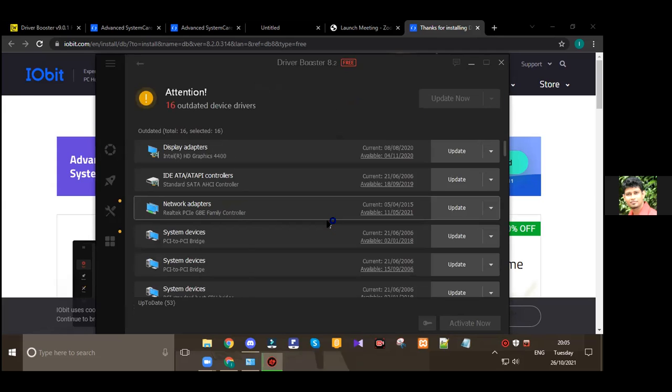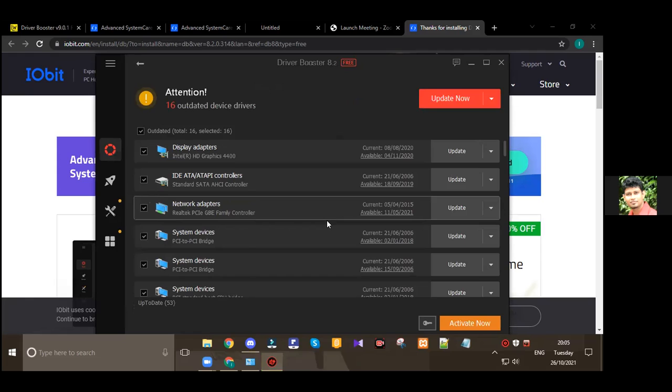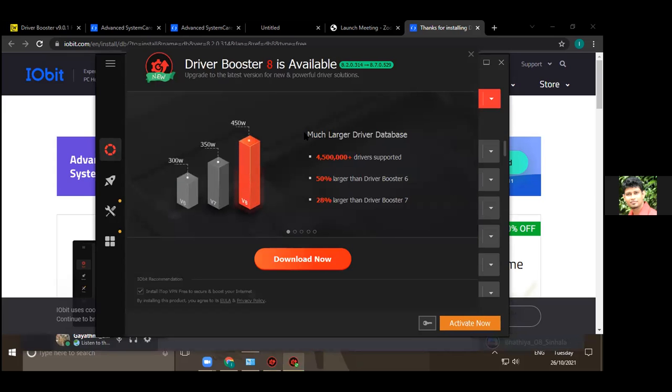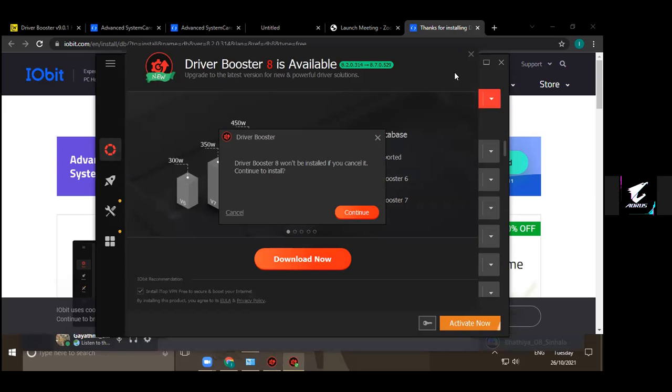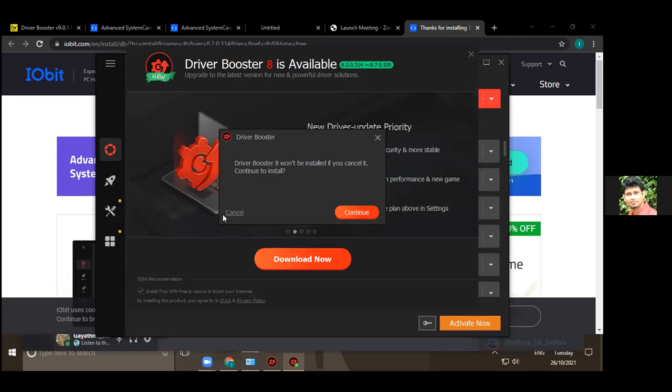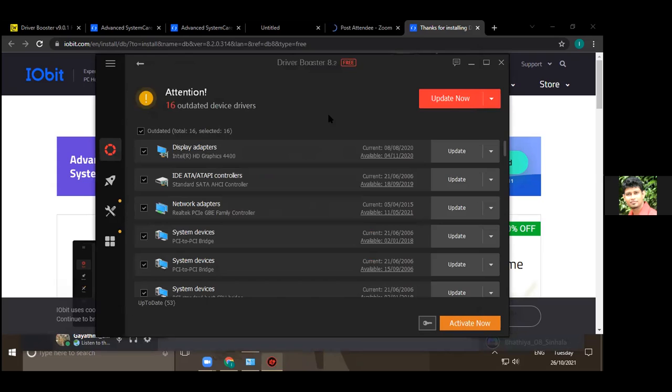Okay, see here. So here you can see 16 outdated drivers. Out of that, the critical thing is this. Let me highlight. What do you think, which is critical out of this? Display. Yes, display. Cancel it. Out of this, you can see this is critical, the display. So it's a very important one. You should not miss that.